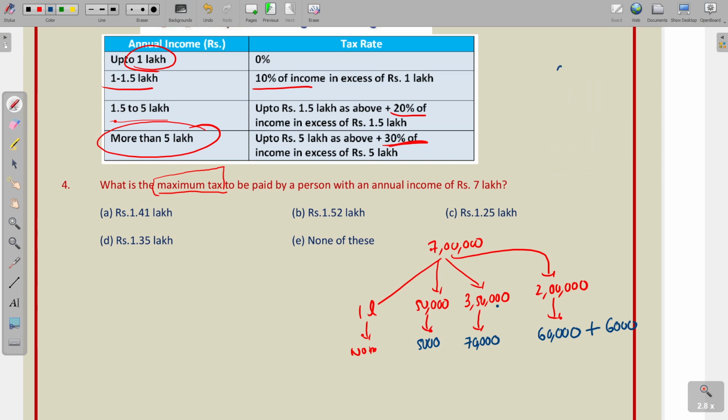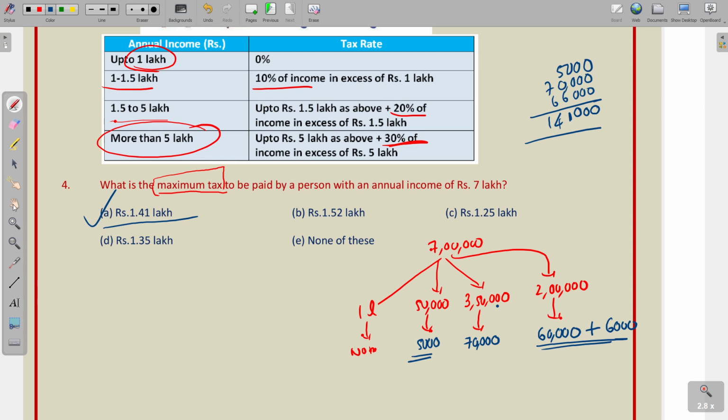So what is the total tax that particular person is paying? Let us see. First 5,000. Next he is paying 70,000. Next he is paying 66,000. So what is the total tax? It is 1,41,000 or 1.41 lakhs. Option 1 is the correct answer.